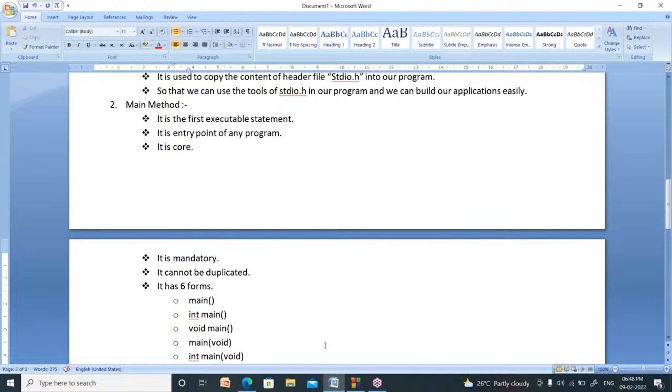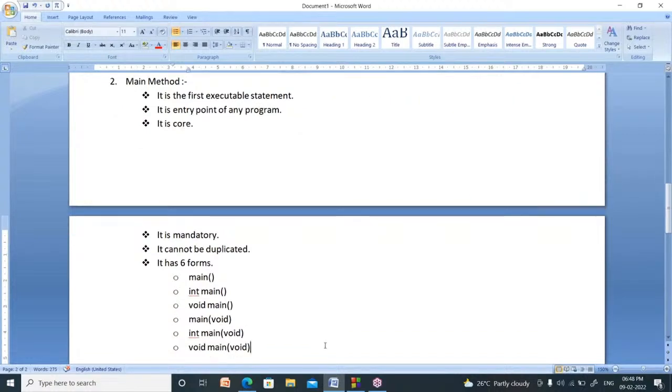It cannot be duplicated, which means you cannot write more than one main method in a program. You can write a main method in six forms, just like main, int main, void main, main of void, int main of void, main of void.